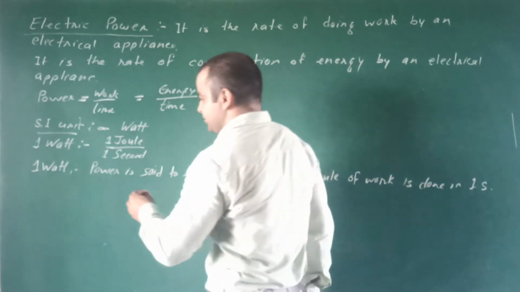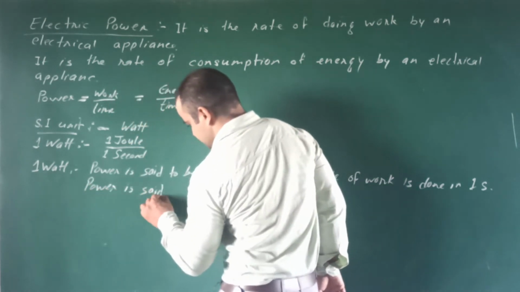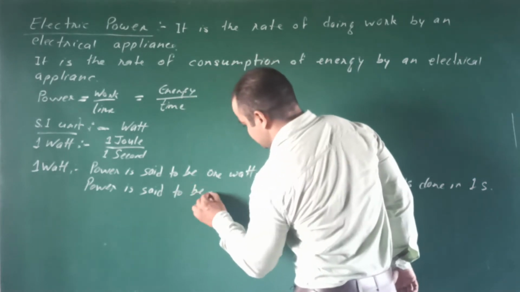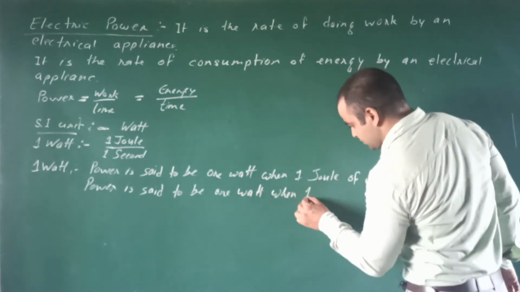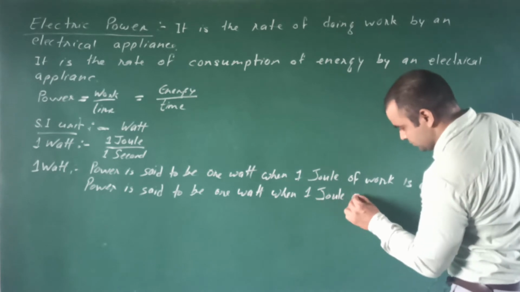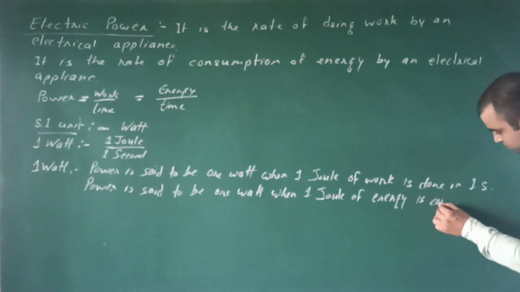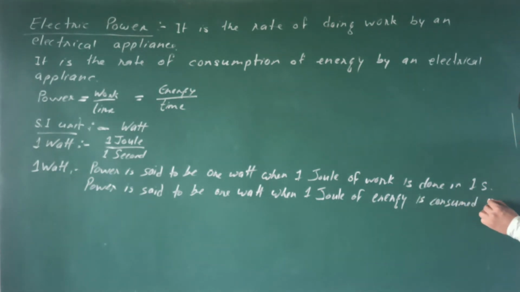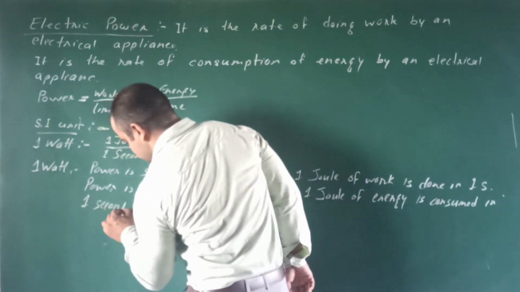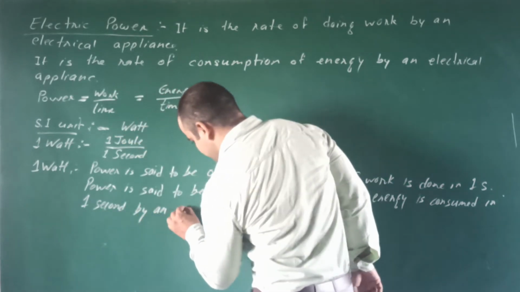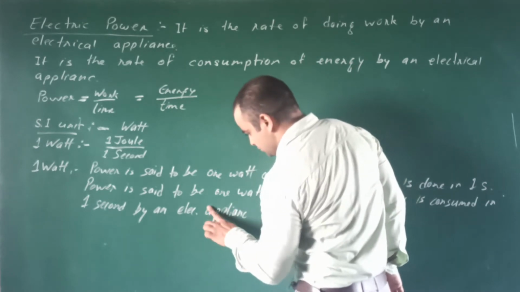Or in terms of energy, power is said to be 1 watt when 1 joule of energy is consumed in 1 second by an electric appliance.